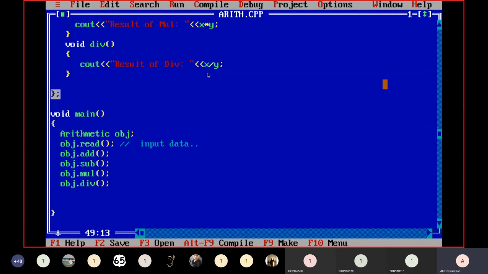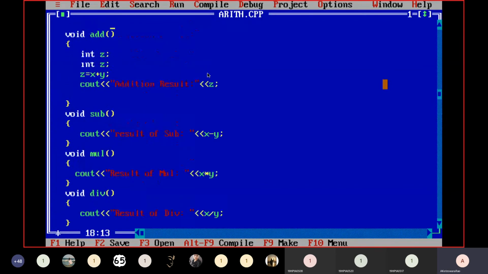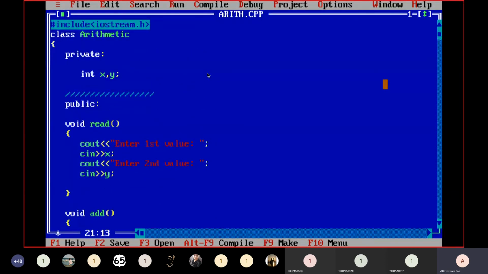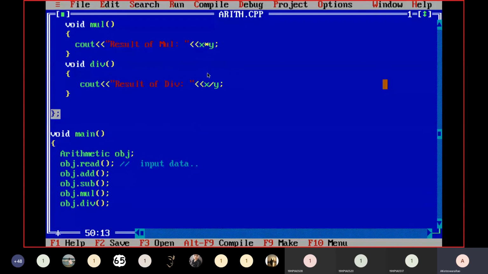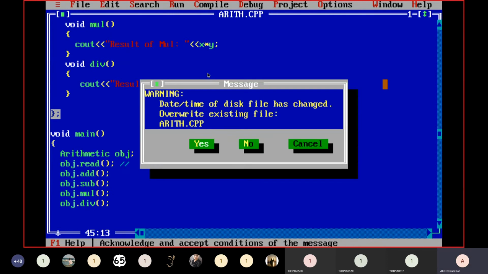Please remember that. Now the program is over. The class itself should not be executed. That is why in the main block, we have to create an object of the class, and through that object, we will call the required functions in the required sequence. Is it clear? Respond.